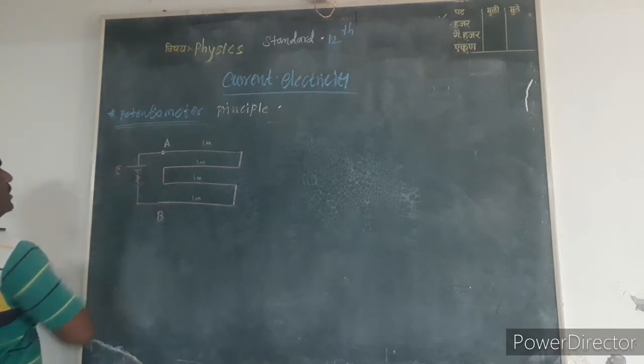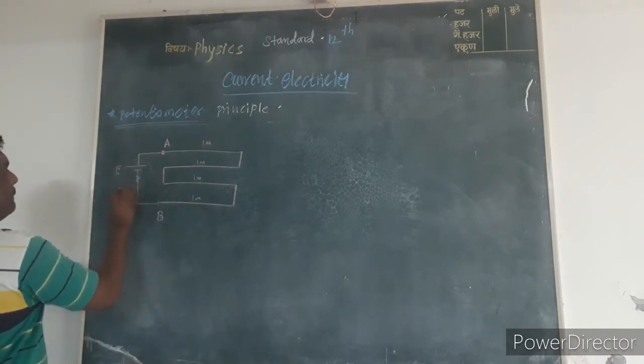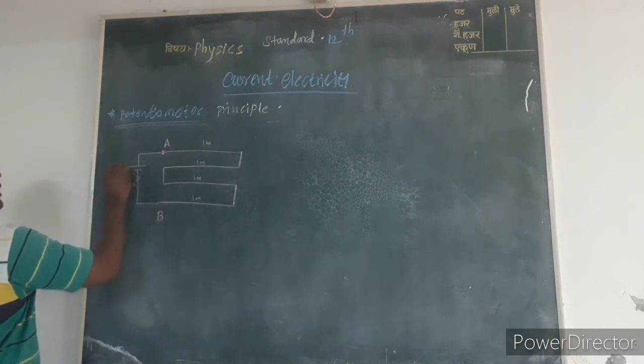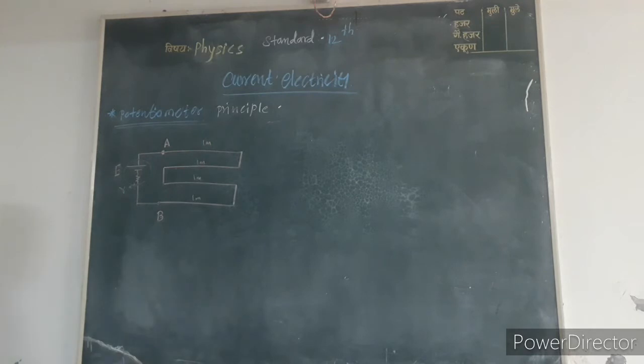source whose EMF is E and r is the internal resistance.